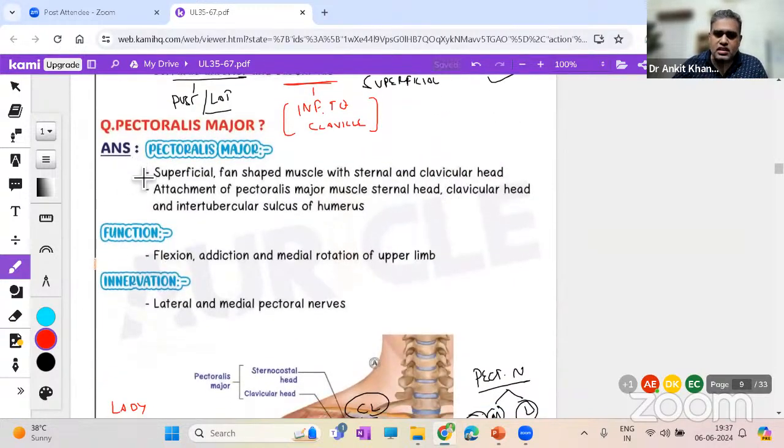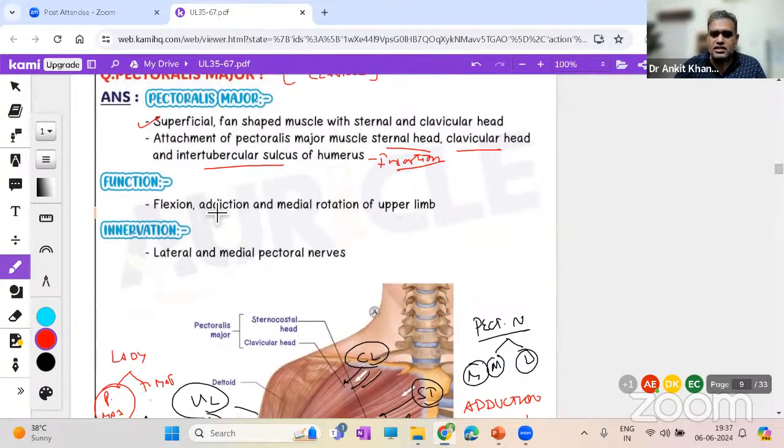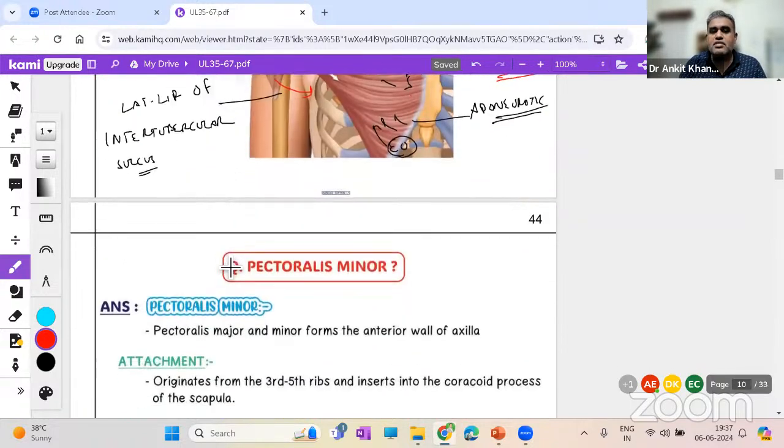So it is a superficial fan-shaped muscle with a sternoclavicular head. Attachment of pec major includes the sternal head, clavicular head, and intertubercular sulcus. That is the insertion point. Okay. Function, as we said, flexion, adduction and medial rotation. Simple as that. And nerve supply is the lateral and medial pectoral nerve. Simple as that. So this is pec major for you.